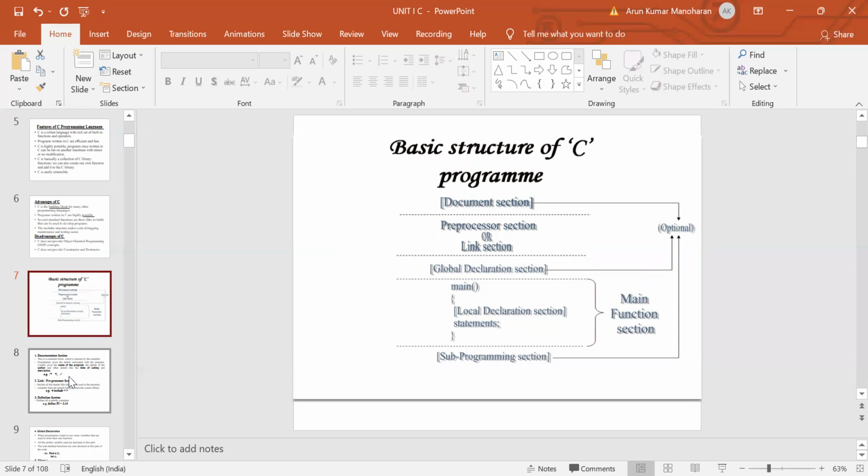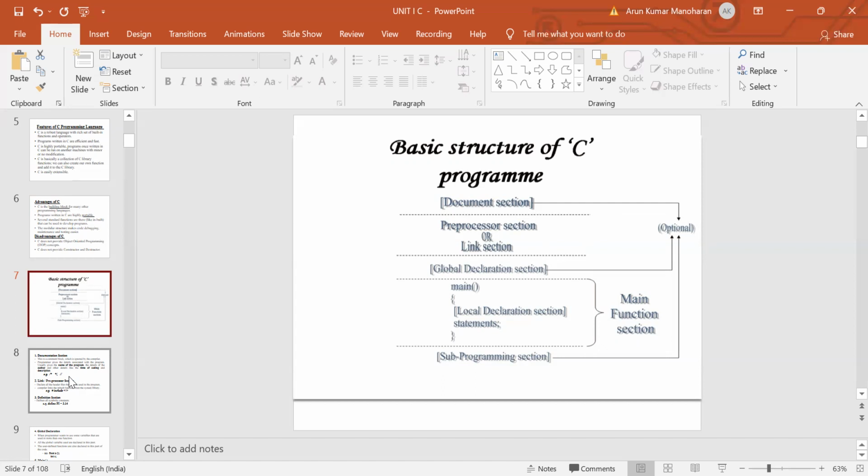In this basic structure, some things are optional. The documentation section, the global declaration section, and the subprogram section are optional; they are not mandatory. So these are the different sections. Next, we are going to see in detail what a documentation section is, and then an example for a documentation section.